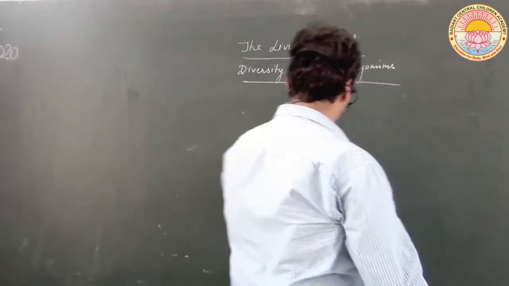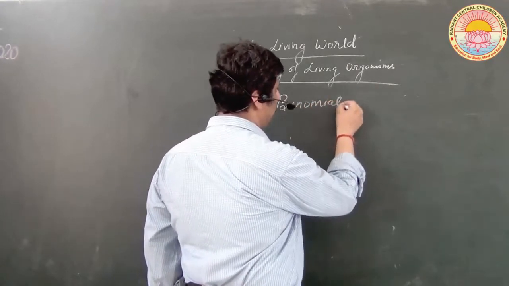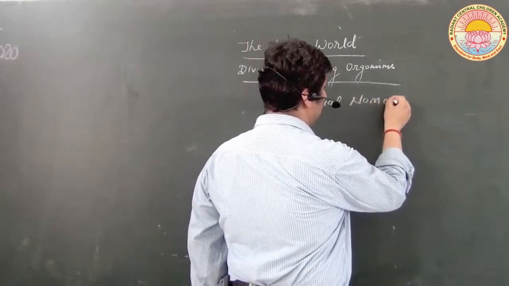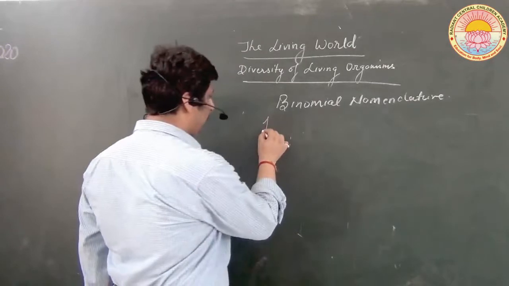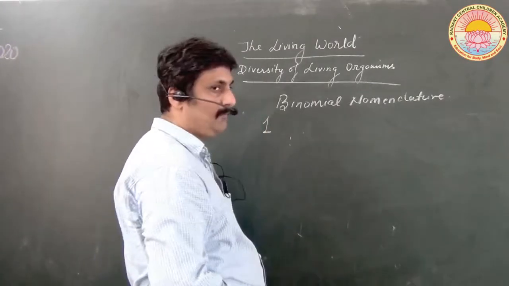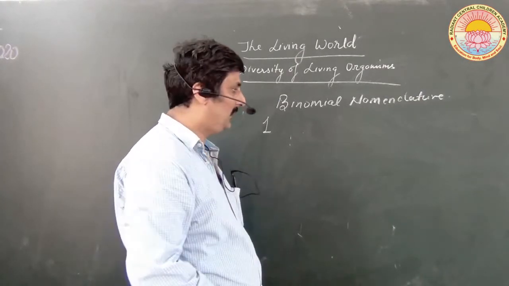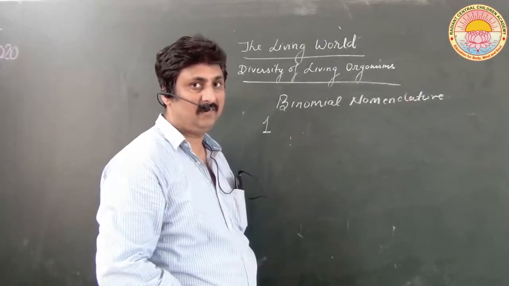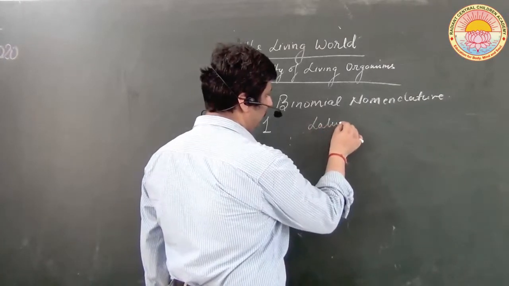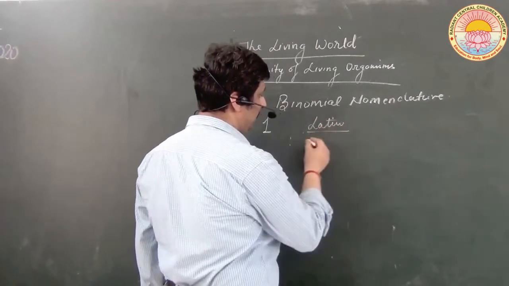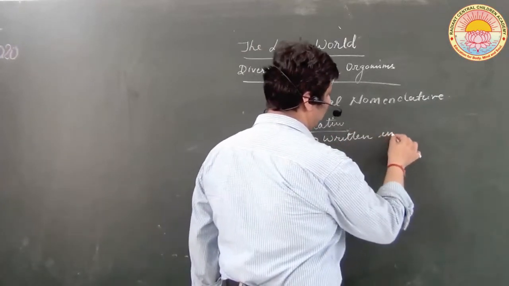Oh, I should write here, otherwise it won't be visible. Binomial nomenclature. The first point is all the scientific names in binomial nomenclature are derived from Latin, and therefore they are written in italics. So that is the first point. All the words are from Latin and written in italics.